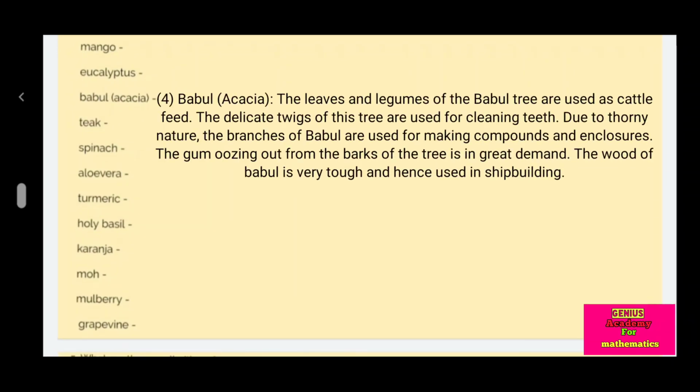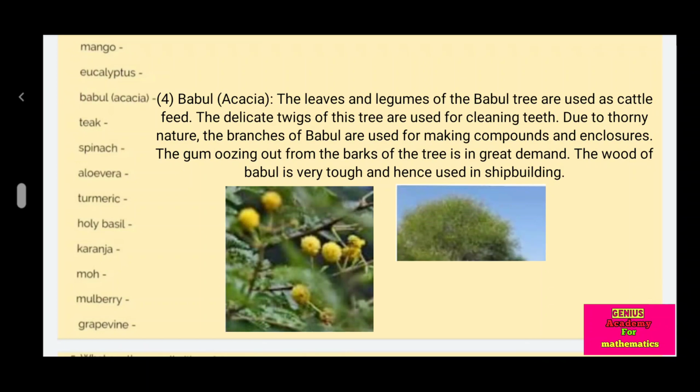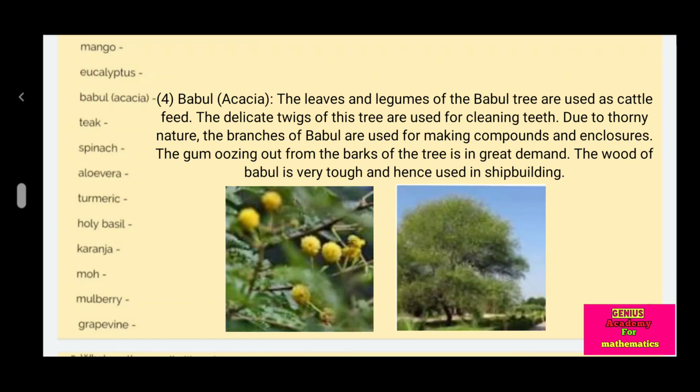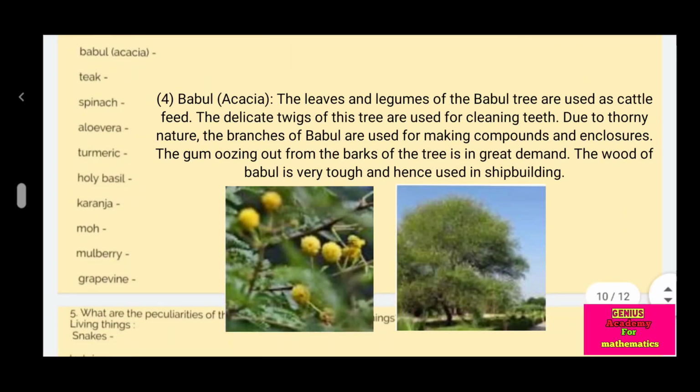Babul, acacia. The leaves and legumes of the babul trees are used as cattle feed. The delicate twigs of the trees are used for cleaning teeth. Due to their thorny nature, the branches of babul are used for making compounds and enclosures. The gum oozing out from the bark of the trees is in great demand. The wood of babul is very tough and hence used in shipbuilding.